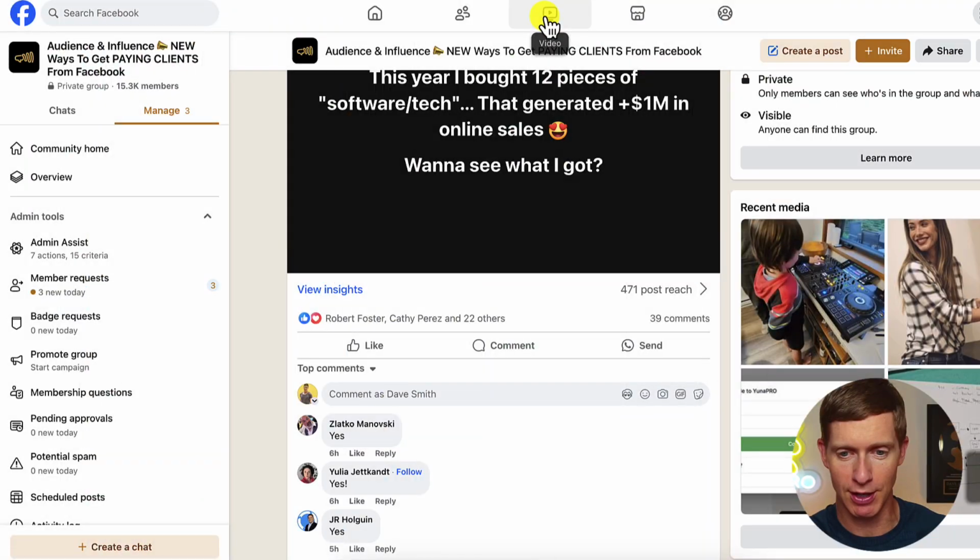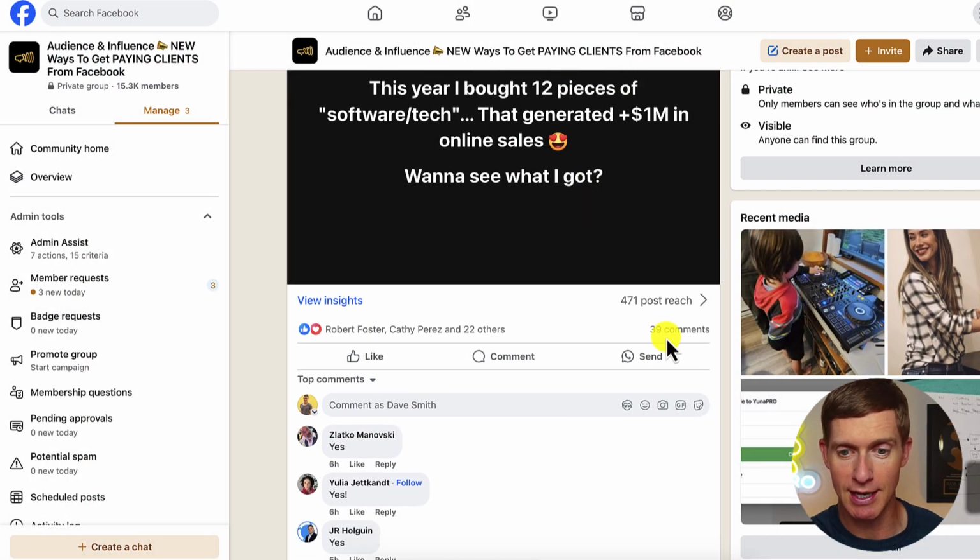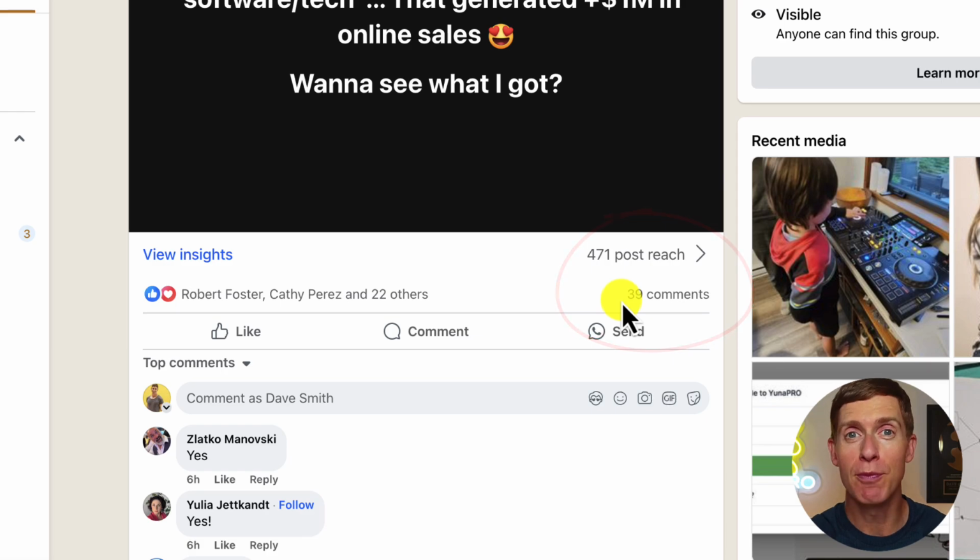So now I've given that post a little bit of time to sit and a little bit of time for the Facebook algorithm to do its thing. This is important for the next step, because let's take a look at this post. The post that I made here, you can see that it's now got 39 comments. And this is good because there's a little bit of social proof. Some people have organically gone and engaged on this post.